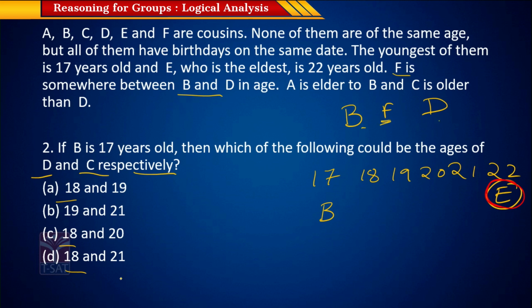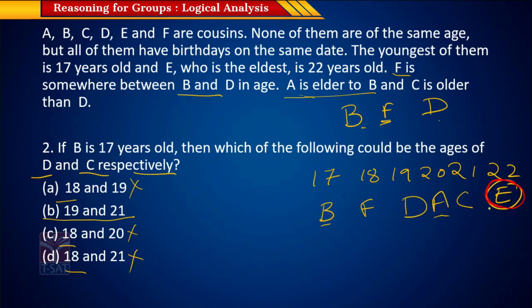It cannot. So automatically all these three options become invalid and the only possibility is this. So D is 19 years old and you can say C is 21. You need F here, A here. Let's see if it fulfills the rest of the requirements. A is elder to B. So A is 20, B is 17. So yes, that makes sense.